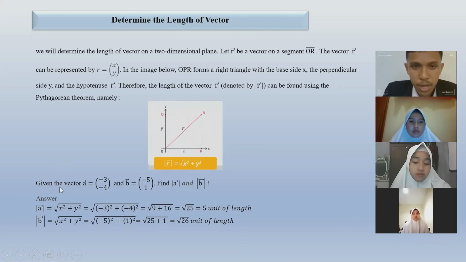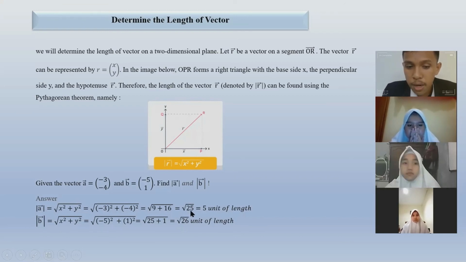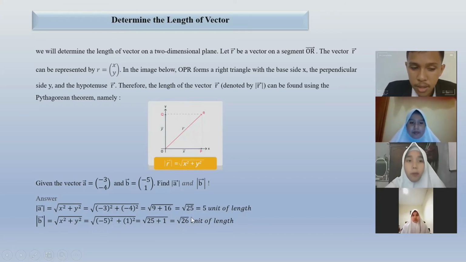I have an example of determining the length of a vector. Given the vector A equals (-3, -4) and the vector B equals (-5, 1), find the absolute value of vector A and the absolute value of vector B. The result equals the square root of 9 plus 16, which equals the square root of 25. And the result is 5 units of length.